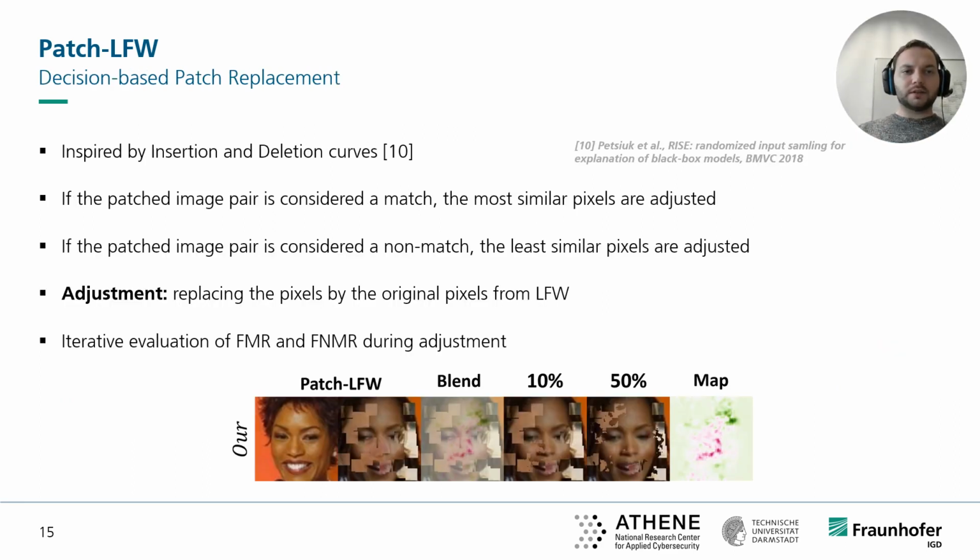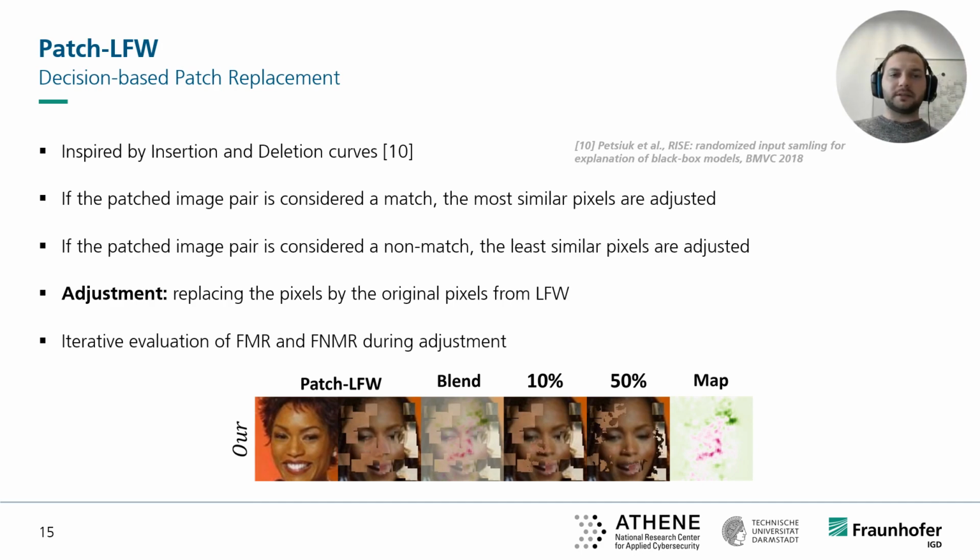To evaluate the quality of explanation maps in a quantitative way, we evaluate on our newly proposed PatchLFW with a novel evaluation method called Decision-Based Patch Replacement, DPR. The DPR curves are inspired by insertion and deletion curves. Based on the decision of the patched image pair, the patched images are adjusted.